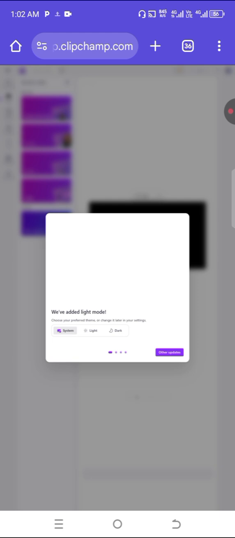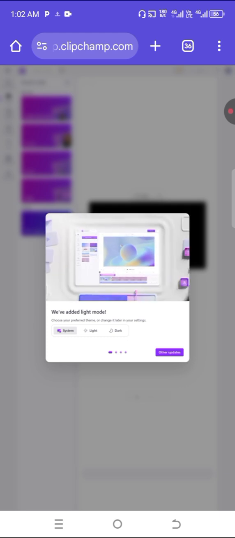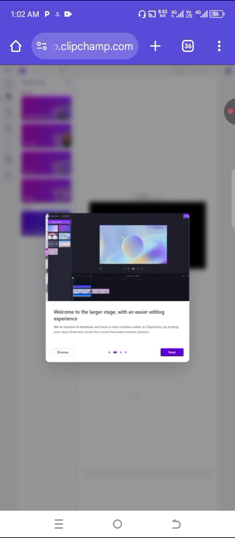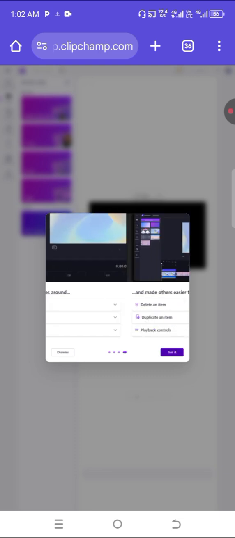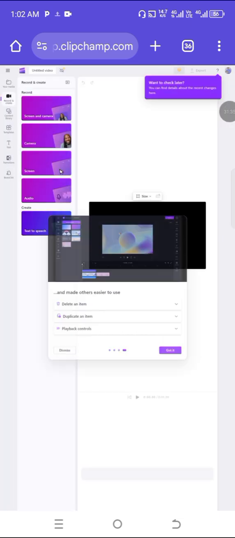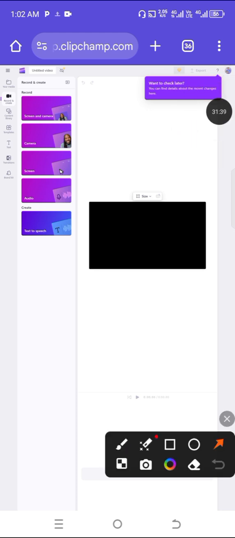Once you select that, they show you an update of what they have done so far. You can just click on next, or you click on dismiss if you don't want to see it. Once you are done, come to this place again, text to speech.